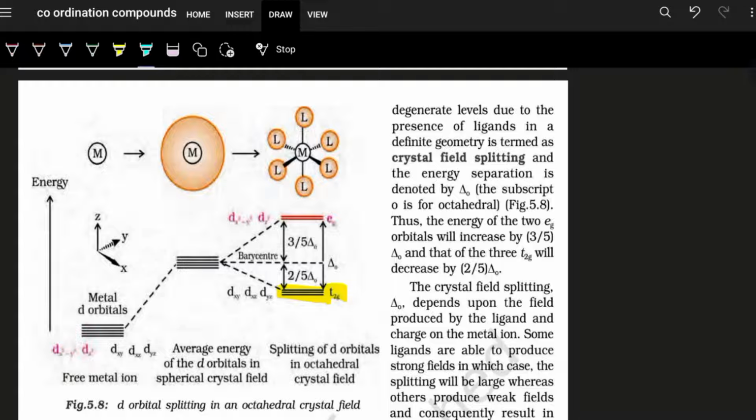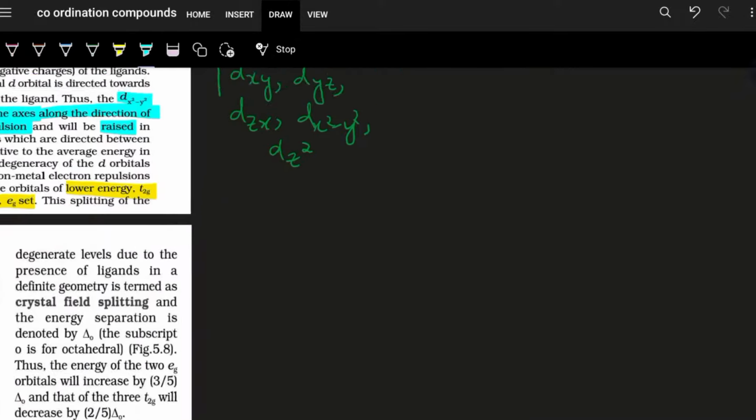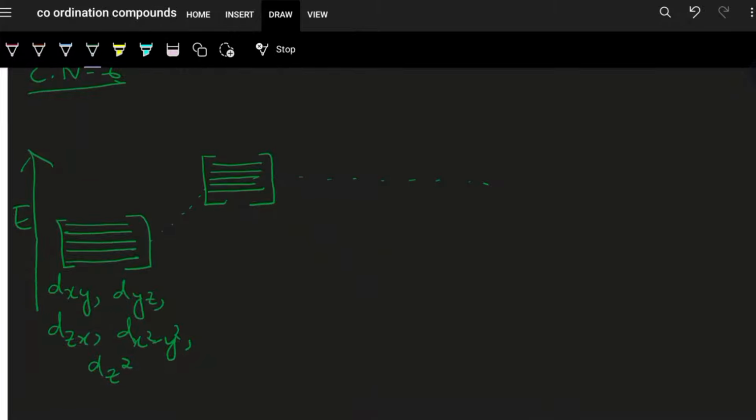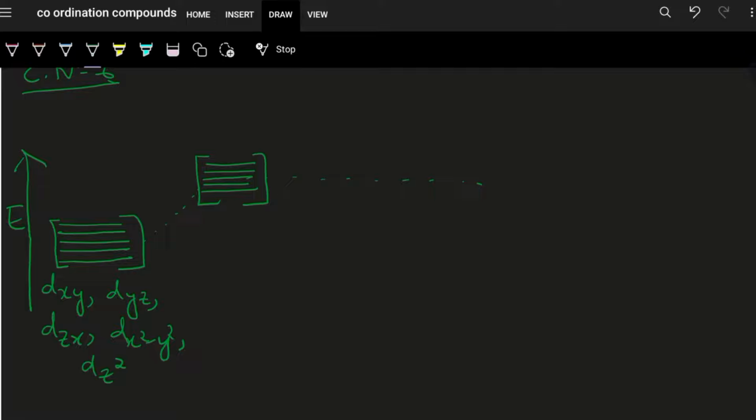And yes, point to note over here: please see that the lowering of the t2g set is less than the raising of the eg set. The t2g means the three set of orbitals dxy, dzx and dyz.